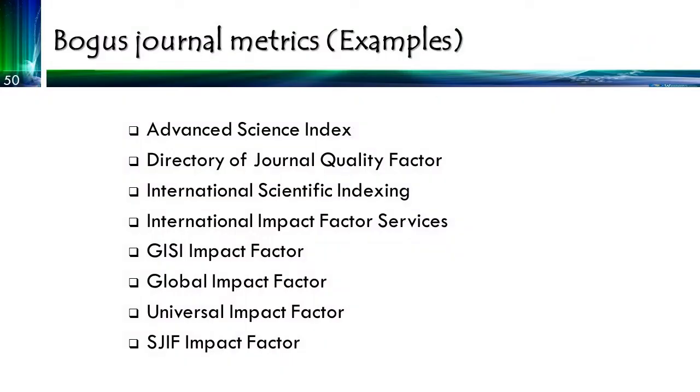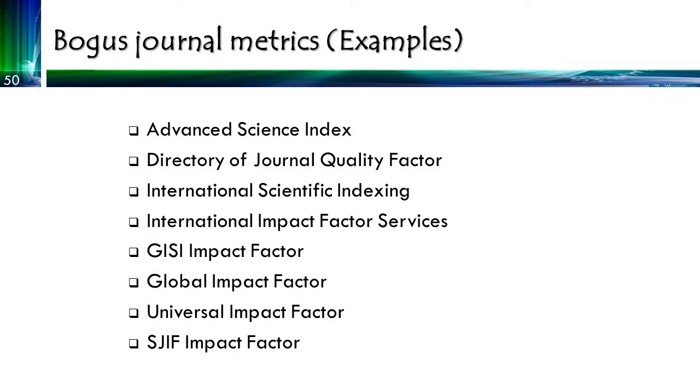Before going into CITE score, we need to discuss that there are some fake and bogus impact factors that are being allotted by some bogus agencies. We should be very, very careful of these agencies. There are several new so-called impact factors that have come up, like Global Impact Factor, Cosmos Impact Factor, SJIF Impact Factor, Universal Impact Factor, and so on and so forth.